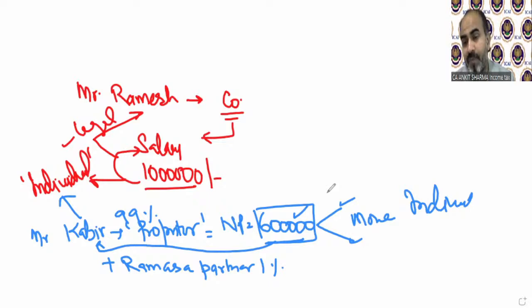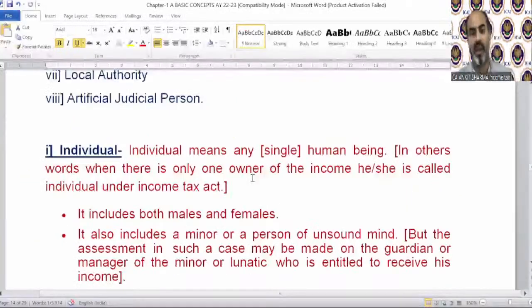And if more than one person is the owner of any income, then they cannot be called an individual in any case. They can be a partnership firm, they can be a company, they can be an association of persons, they can be anything, but they cannot be called an individual. So that's the definition of individual. Individual means any single human being. In other words, when there is only one owner of the income, he or she will be called an individual under the Income Tax Act.